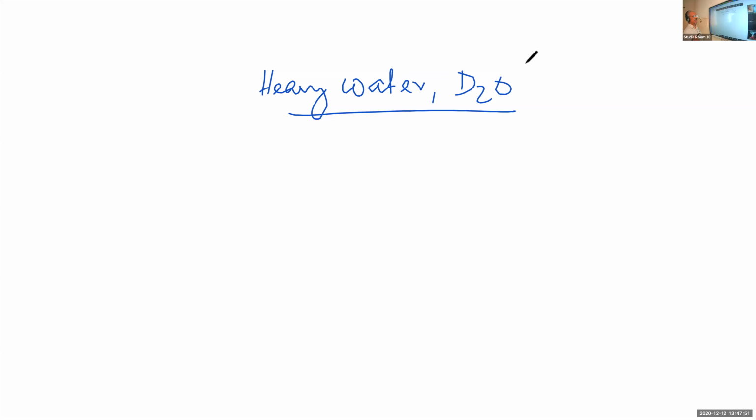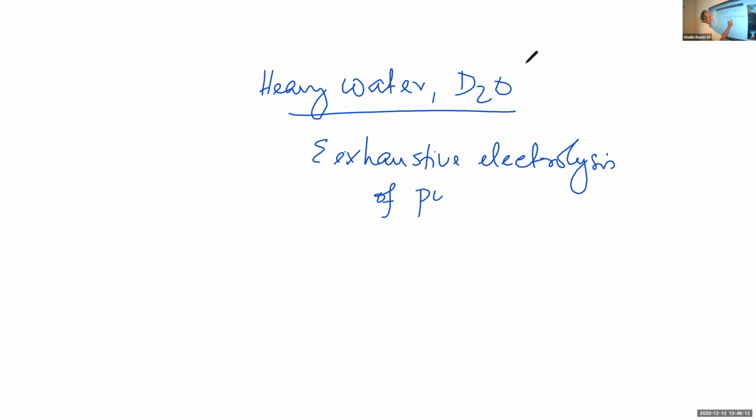There is a small point, that is heavy water. Heavy water is deuterium oxide, D2O. It is prepared from ordinary water by exhaustive, continuous electrolysis of ordinary water, not pure water.